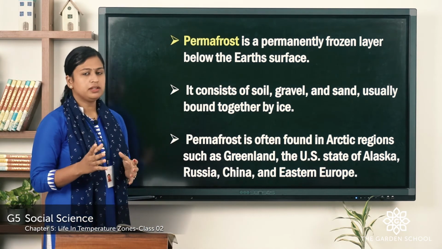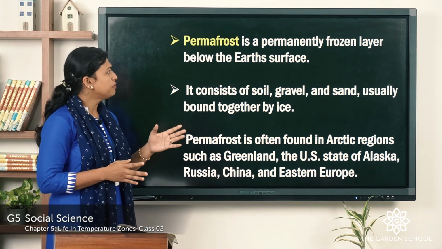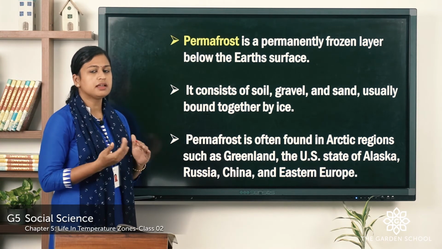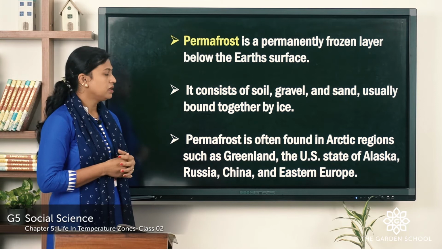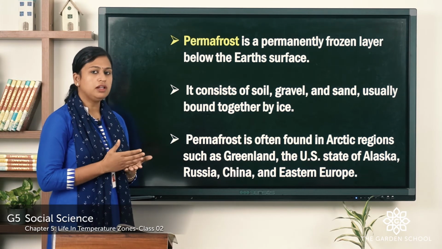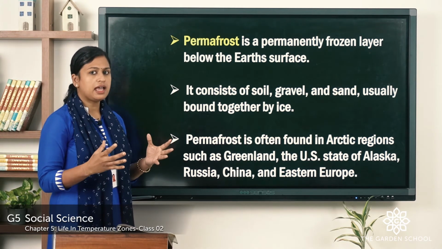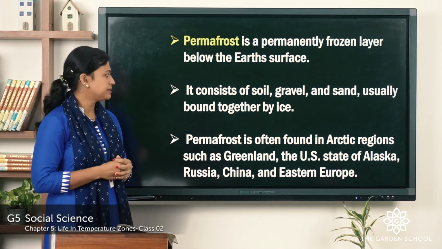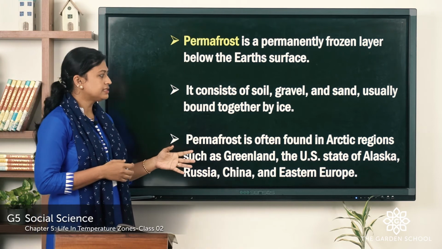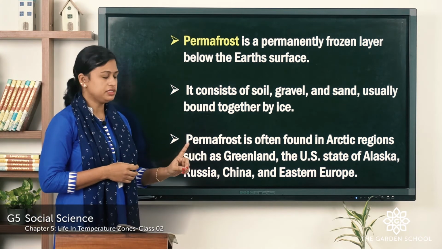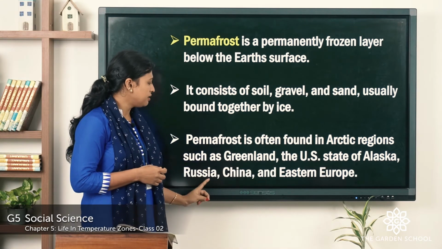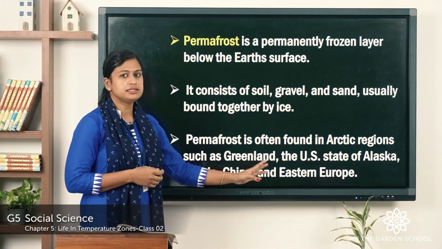There are no plants, vegetations in this frigid zone. Now, let us see what is permafrost. Permafrost is a permanently frozen layer beneath the surface of earth. It consists of soil, granules and sands which are tightly bounded with ice. Permafrost is often found in Arctic regions such as Greenland, the US state of Alaska, Russia, China and Eastern Europe.